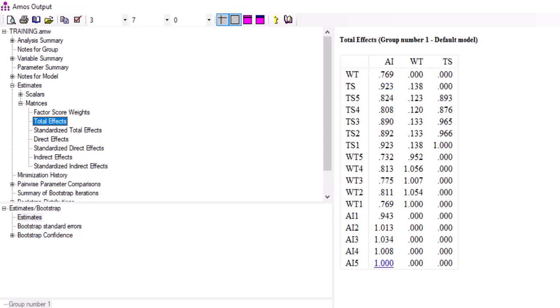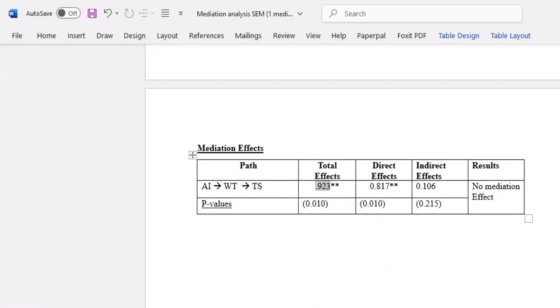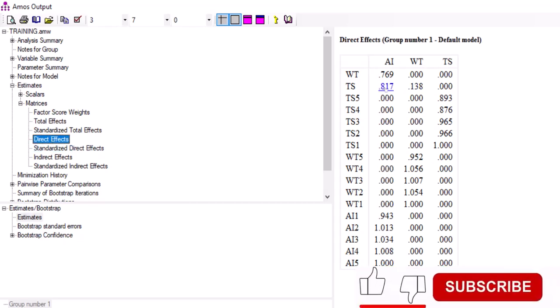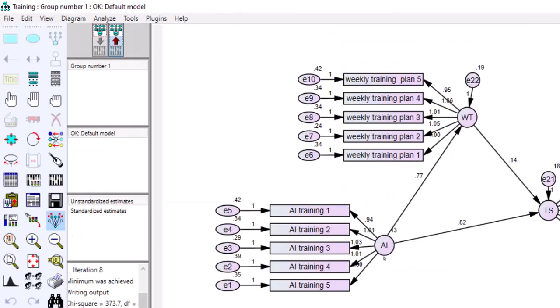Then we have the direct effect, 0.187. So this was the direct effect. You click on direct effect and you get it here from AI to TS, 0.817, which is this one. If you round off, it becomes 0.82.